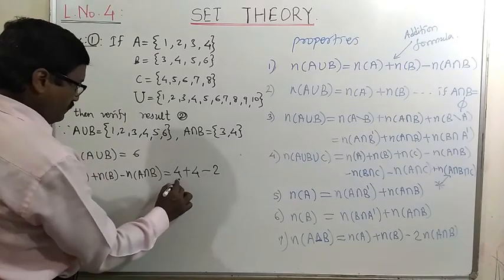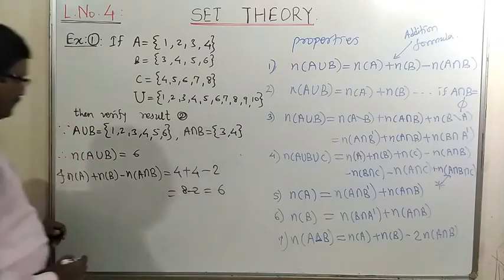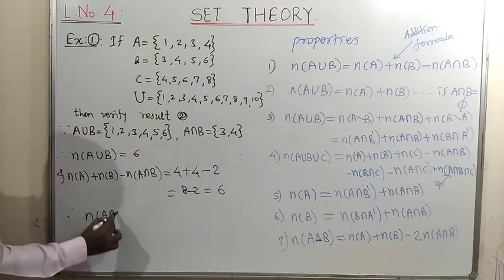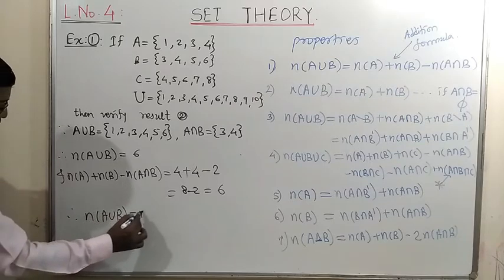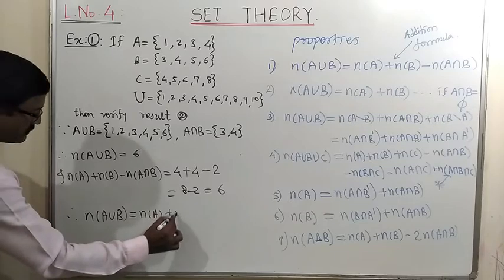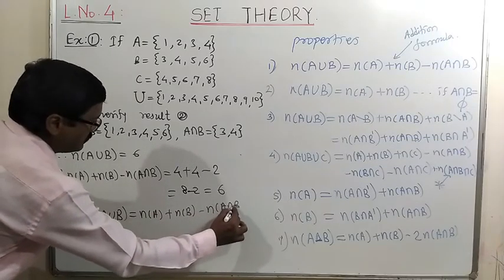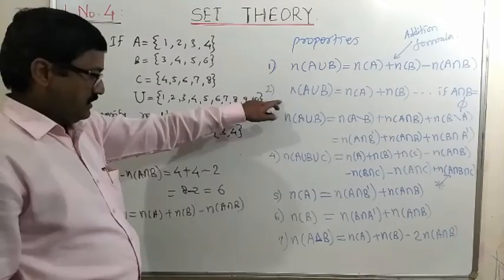So this will be 4 plus 4, that is 8, minus 2, that is equal to 6. Therefore, the number of elements in A union B is equal to NA plus NB minus N of A intersection B.